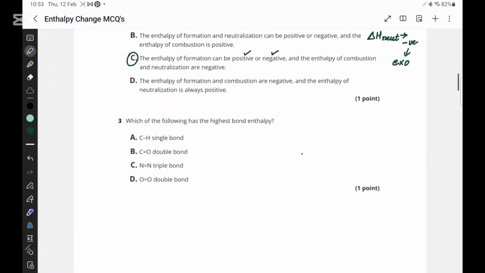Then they are asking which of the following has the highest bond enthalpy. Nitrogen exists as N2, and there are 5 electrons in its outermost shell. When it makes a bond with another nitrogen, it shares 3 pairs of electrons like this. So this is a nitrogen-nitrogen triple bond, so it is going to be C.